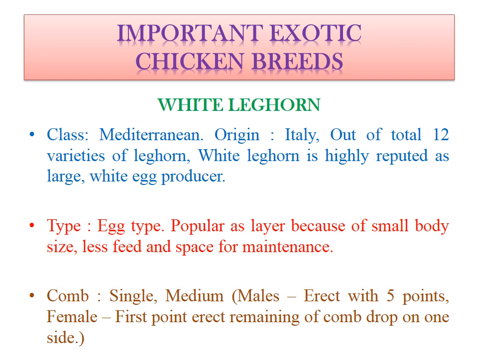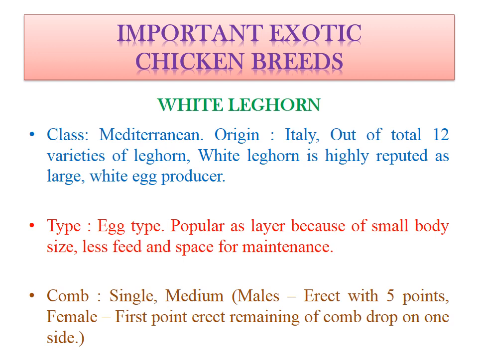The type of this breed is egg type because of the higher egg production. They are popular as layers because of small body size, and less feed and space for maintenance. So again, this is the reason why this breed is used worldwide for egg production, because they have a smaller body size as well as a lower FCR. It means by taking a smaller amount of feed, it will produce larger eggs, and at the same time they will require less space for their maintenance, or we can say housing.